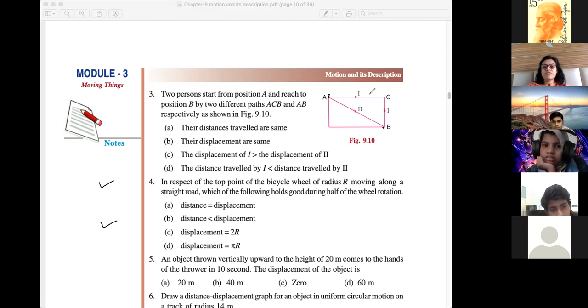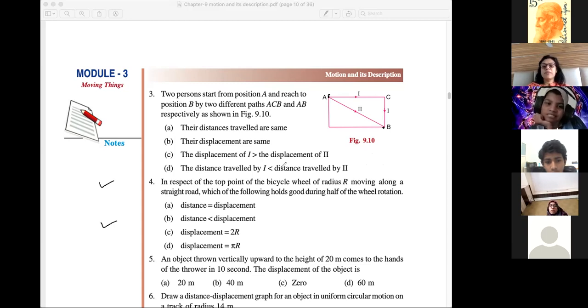Two persons, first one goes like this, second one goes like this. Their distance traveled is the same. Is it correct? Their displacements are the same. Displacement of first one is greater than displacement of second one. Tell me. Ma'am, D. Distance traveled by the first one is this, and distance traveled by the second one is this. So the second one's distance will be less because it is the shortest one, so D will not be correct. The answer is B.